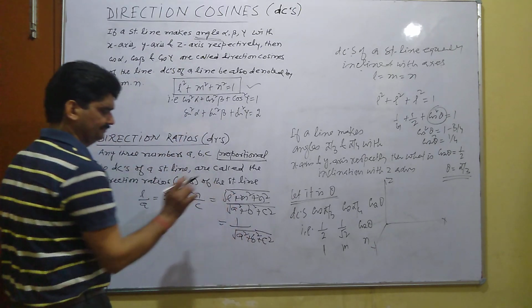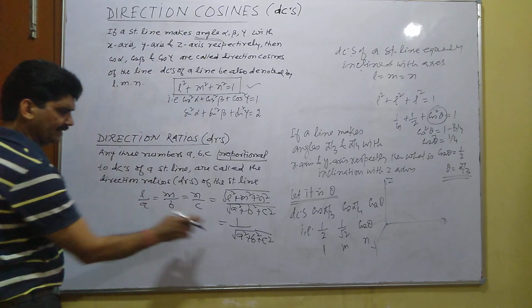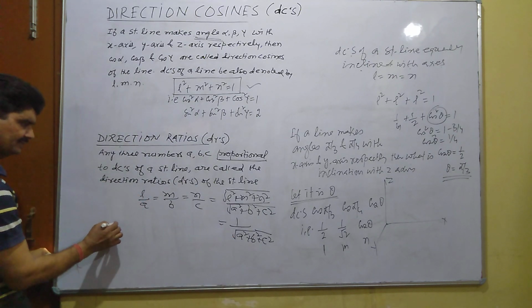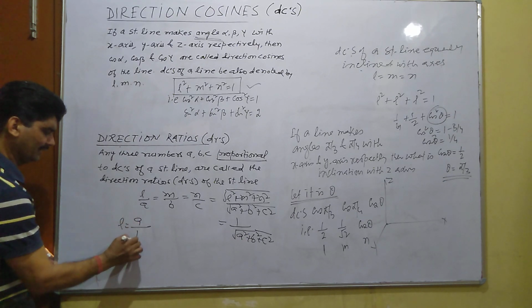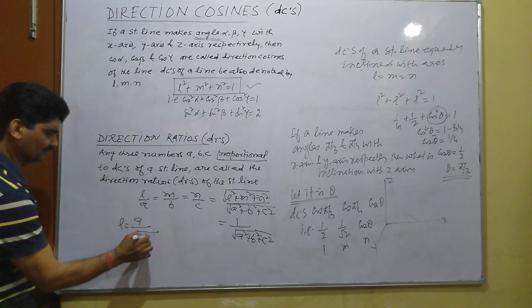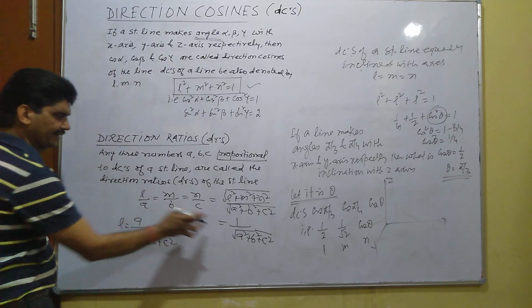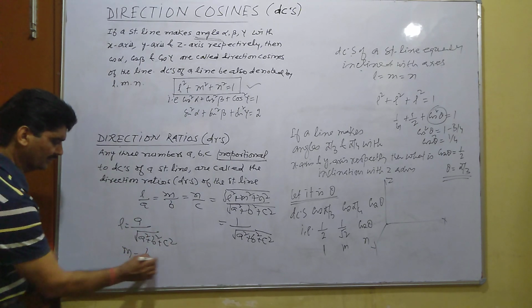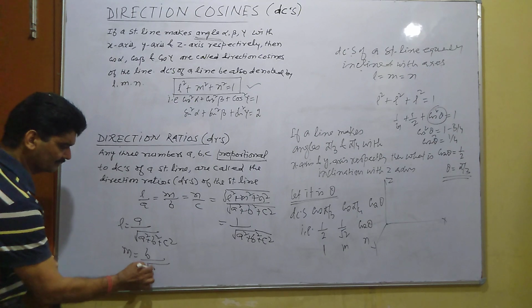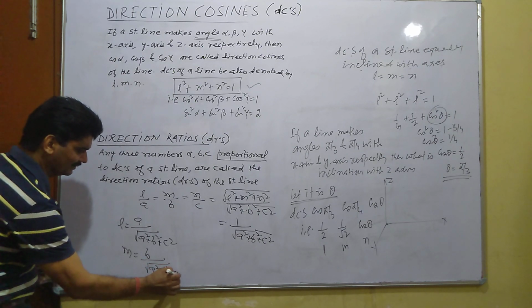So this becomes 1 upon under root A square plus B square plus C square. From first and last, L equal to A upon under root A square plus B square plus C square. From second and last, M equal to B upon under root A square plus B square plus C square.